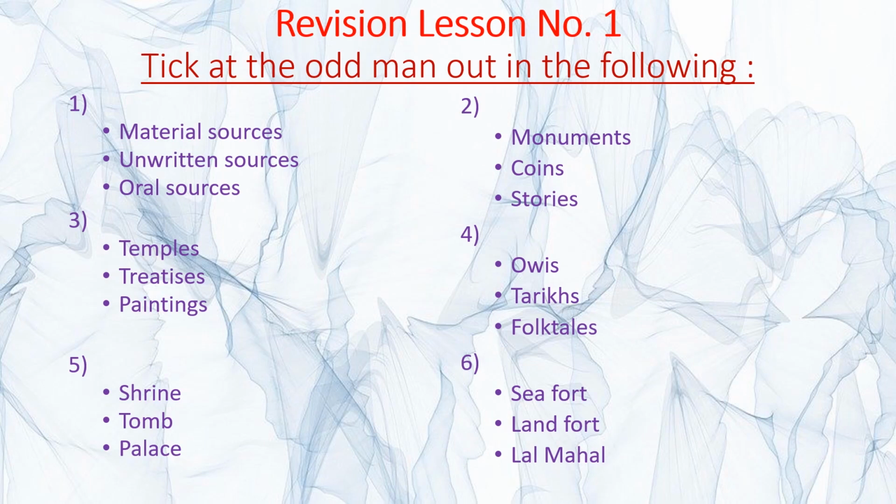That is what I am doing here. I am finding the odd man out. What I have studied, that is the sources of history, right? And in sources of history, you have studied about material source, written source and oral source, right? So now think and then find out the answer and then you have to click, right students?